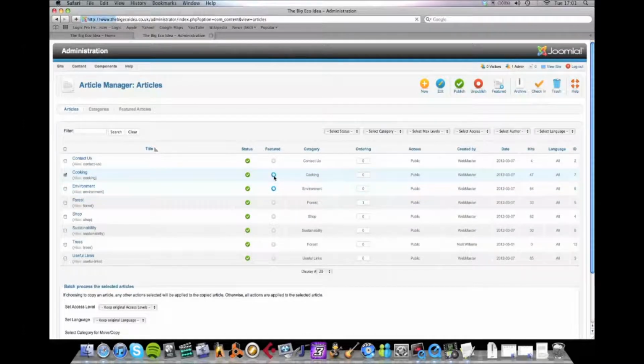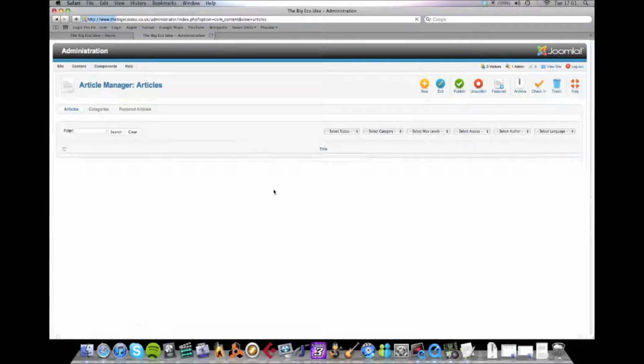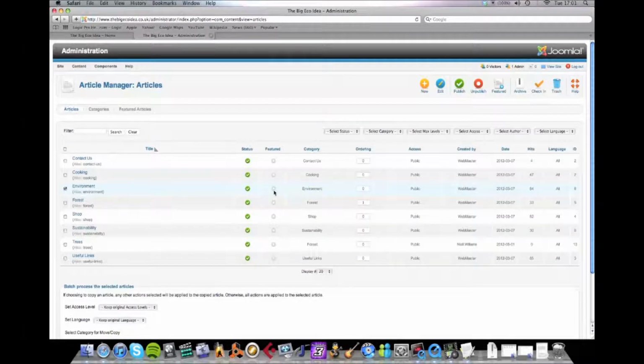So I'll just put it back the way it was. Same thing, just tick it on and off. If you don't feature anything, it won't have anything on the main page. On the home page, sorry.